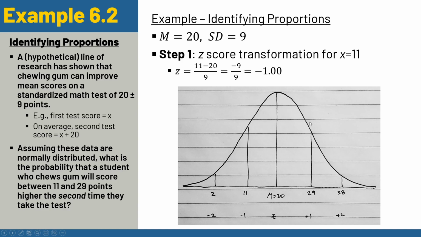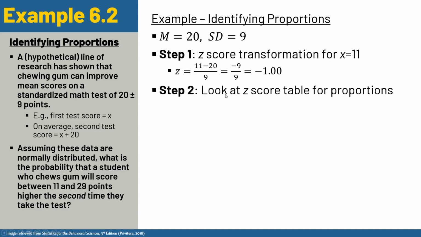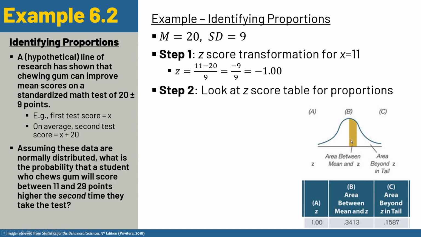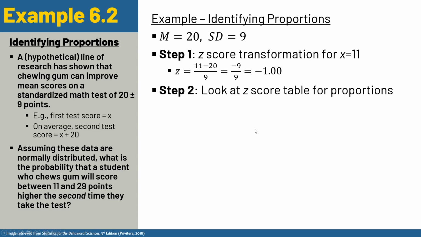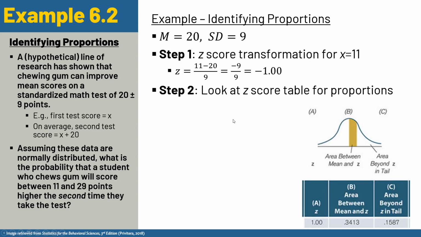That makes sense. And then, I'm sorry, I'm getting ahead of myself. Let's look at our z-score table for proportions. Eventually we'll find a z of 1, and what we're looking for is column B here, because what we're trying to find is the probability that they'll be in this range, between 11 and 29. With 11, we're just looking at this shaded portion right here. I hope you can see my mouse. If not, then this might not make any sense.